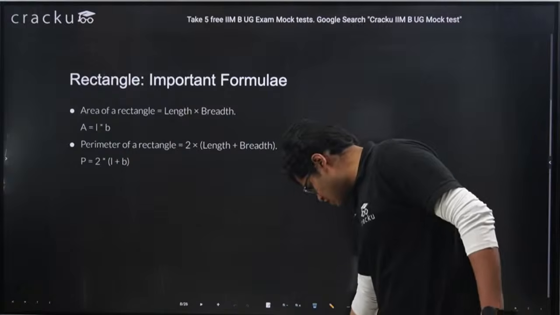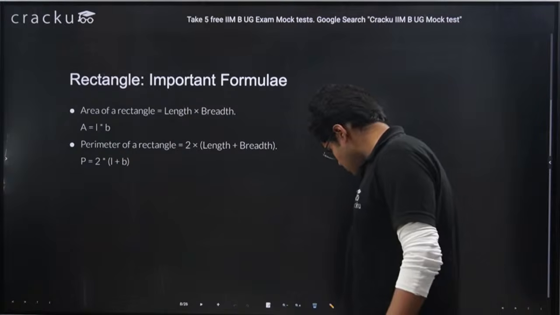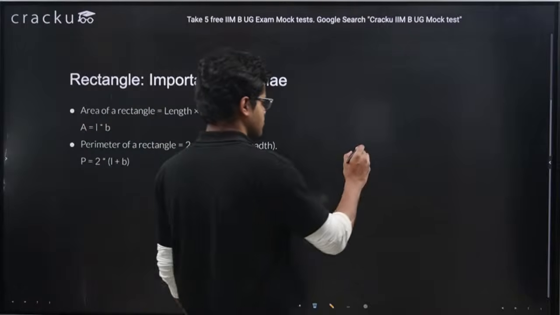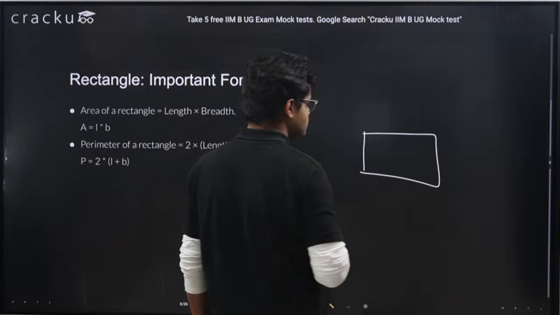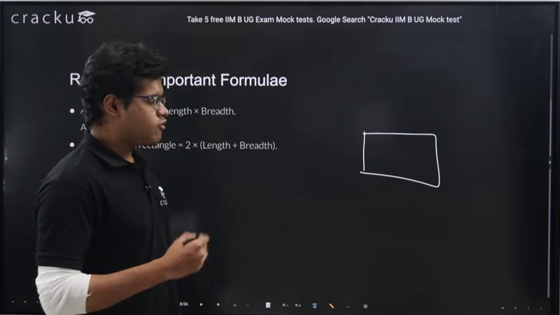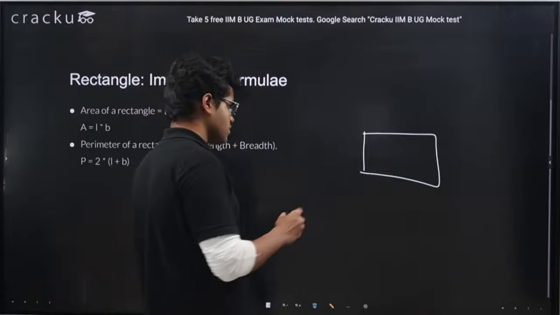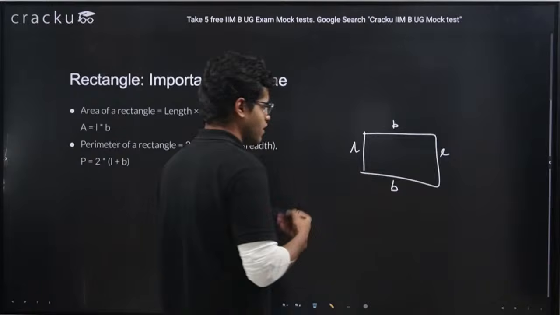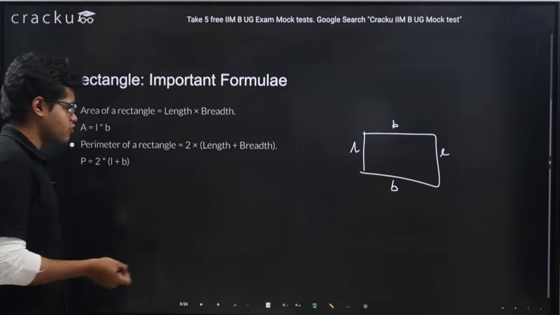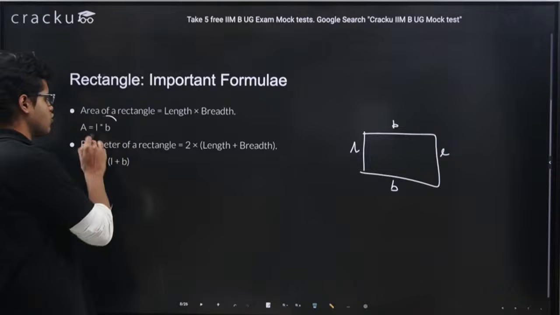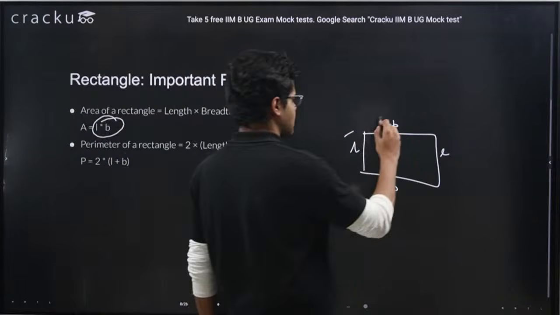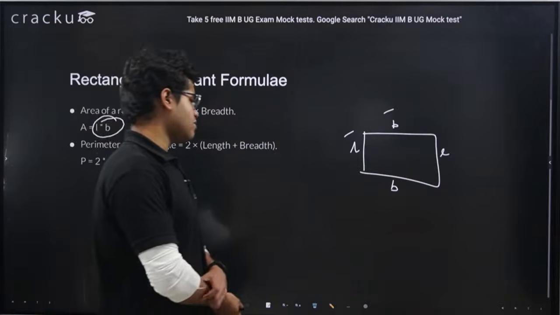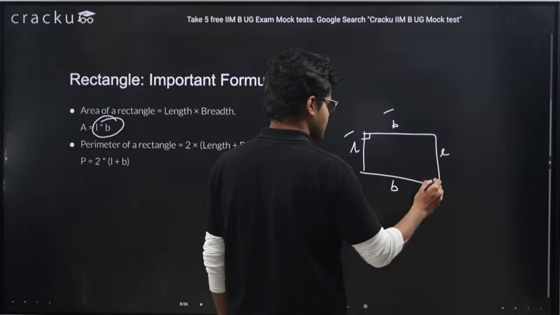Okay. Let's understand the formula for rectangle. So, area of rectangle. This is our rectangle, with length L and breadth B. We have learned from our very childhood that area of rectangle is length into breadth. You simply multiply the length and breadth, you will get the area. If you want to see the proof, we can make the proof also. This is 90 degrees, this is 90 degrees.